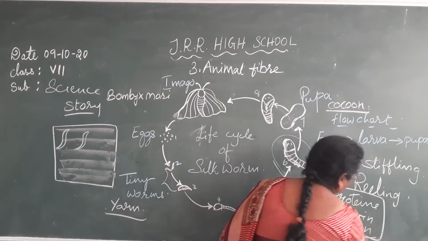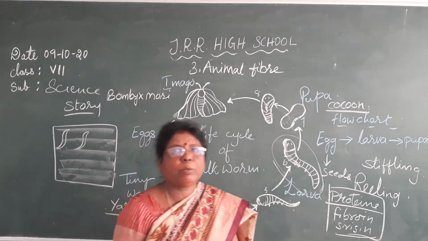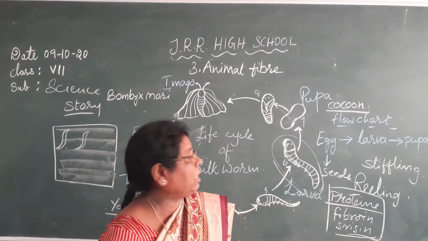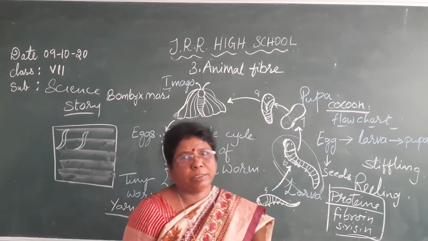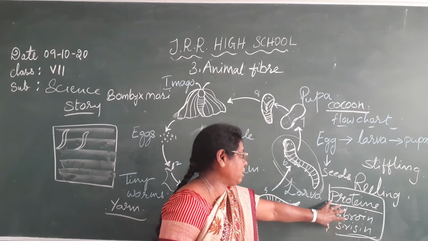So silk fiber is made up of proteins. It is an animal product, animal fiber. In the same way, cotton is a plant product, plant fiber, which is made up of carbohydrates. Carbohydrates, remember this.